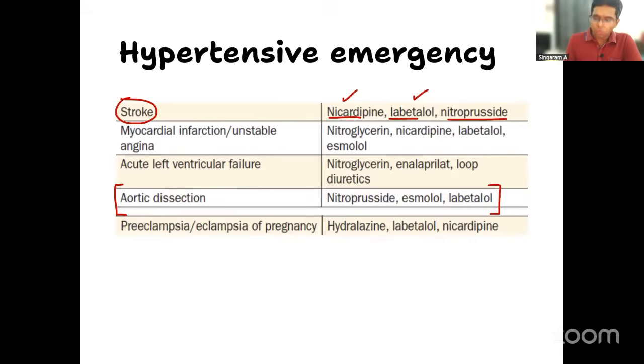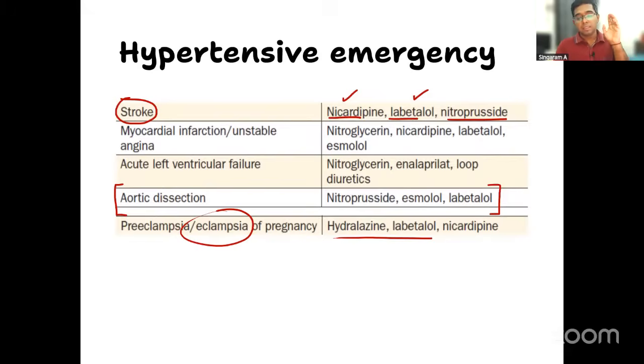Third thing, of course, all of you should know, in your obstetrics itself, you have learnt eclampsia. What is the drug? Hydralazine, and the second one will be labetalol, right? So at least from this picture, you need to know these three things, which are potential MCQ questions. So please keep a note of this. This is something extremely important for your exams.